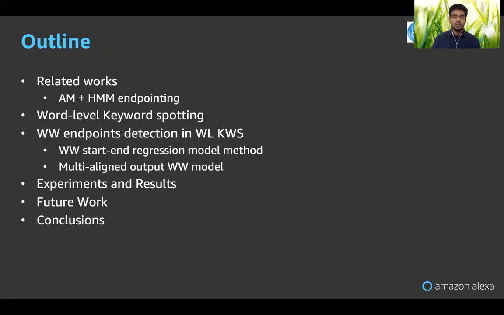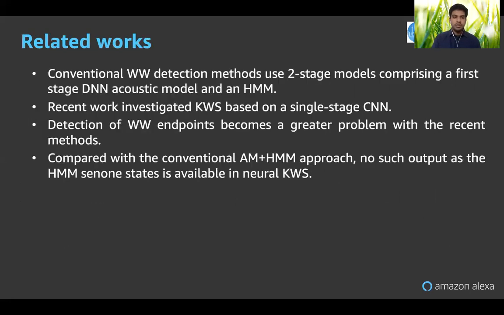So this is the outline of the presentation. First we'll discuss related works. I always wish to start the related works with the conventional wake word detection methods that use a two-stage model architecture. The first is a neural network, which acts as an acoustic model, and the second is an HMM, which orders the outputs of this DNN in a way that represents a word, or it can be a sentence as well.